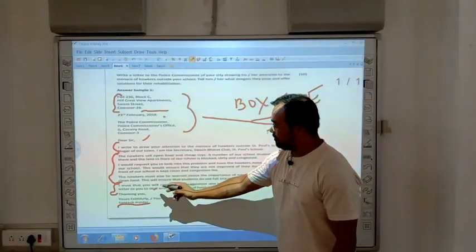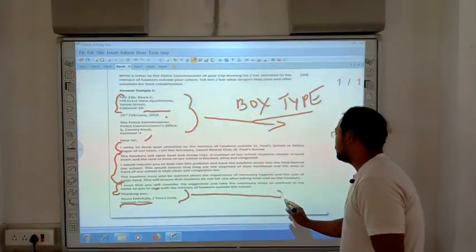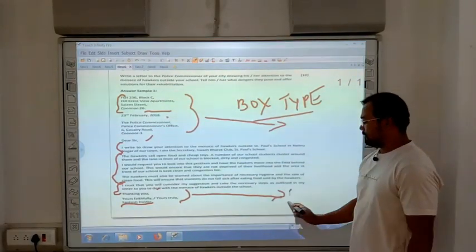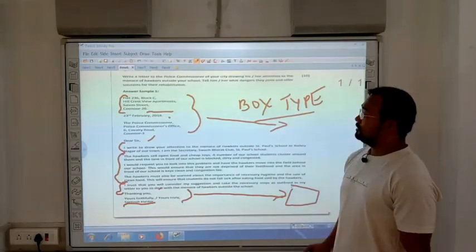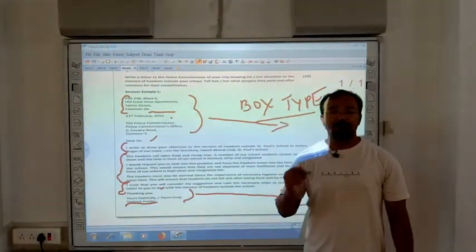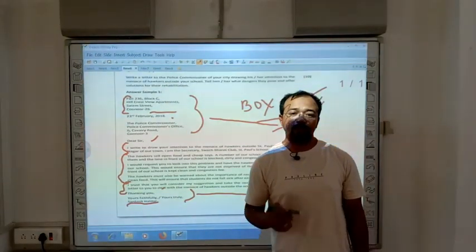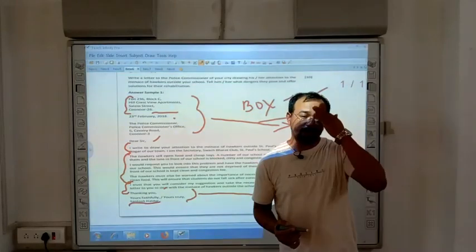Again everything will be the same here, but the subscription will come here in the traditional format, this place. So this goes on the right hand side. In this way you can end your letter writing, but please stick to the format. Following the format is very important for you all, so that you can acquire as many marks as possible.